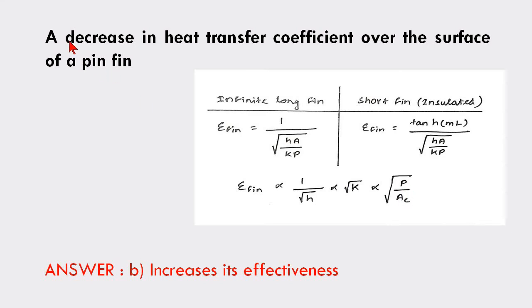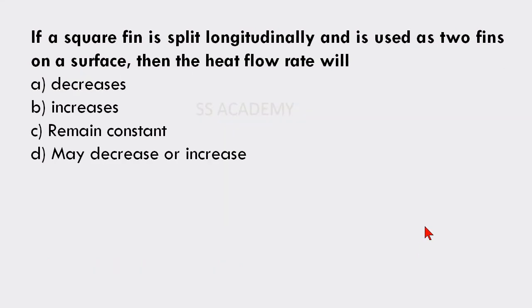So as per our question, there is a decrease in the heat transfer coefficient. So h decreases. What will happen to the effectiveness? Effectiveness is increasing. So option B is correct, it increases. Next question: if a square fin is split longitudinally and is used as two fins on a surface, then the heat flow rate will decrease, increase, remain constant, or may decrease or increase. The answer is option B, increases.